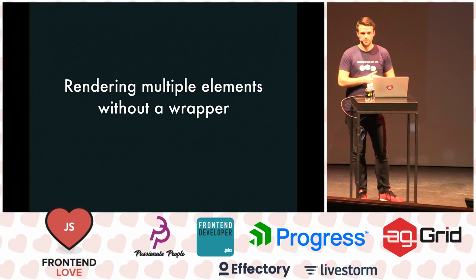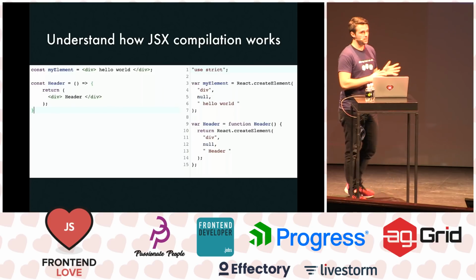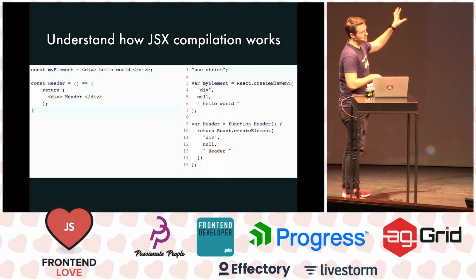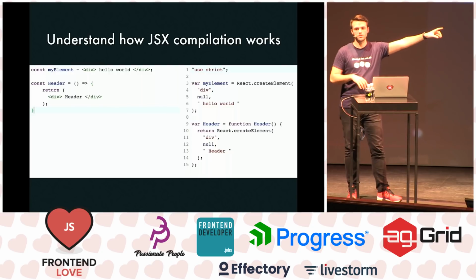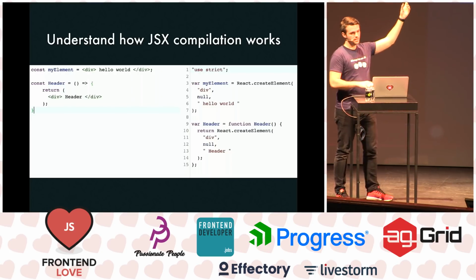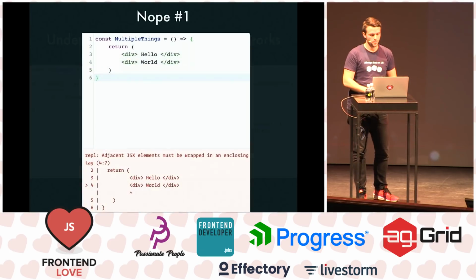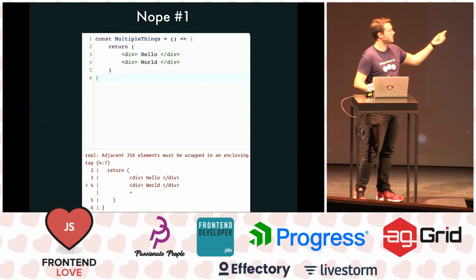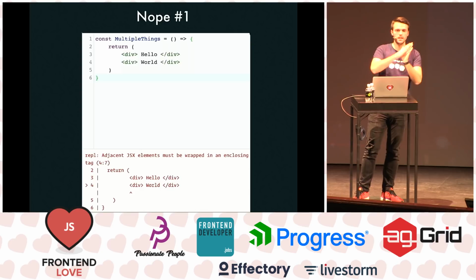So we're going to start with the thing that people like, of course, which is rendering multiple elements without a wrapper. What is that? We need to understand a little bit, if you're not familiar with React, and why we say it's just JavaScript. This is what it does in the background. So when you put these weird divs and tags and so on into your JavaScript, it eventually gets transpiled to react.createElement calls. So at the end of the day, it becomes only JavaScript. That's what we mean. So when I return something from this header, I can return only one thing, right? I cannot return two things at once because that's how JavaScript works. So if I try to do this, if I just try to wrap these two divs into parentheses, it's going to throw an error. It's going to say they must be wrapped in an enclosing tag. But what if I have a scenario where I want to render these two elements but not wrap them into anything else?